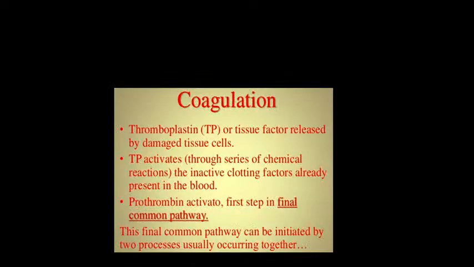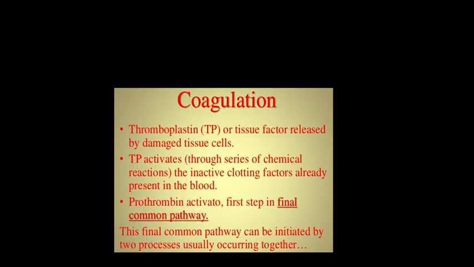The next one, the third one, is coagulation. What is coagulation? Coagulation is the formation of a temporary plug that should now become a permanent plug. Coagulation can take place via two mechanisms: one is the intrinsic mechanism, one is the extrinsic mechanism. When I say intrinsic mechanism, all the chemicals and factors are present inside the blood. When I say extrinsic mechanism, they are present in the body fluids or the plasma, or they are coming from the damaged tissue.